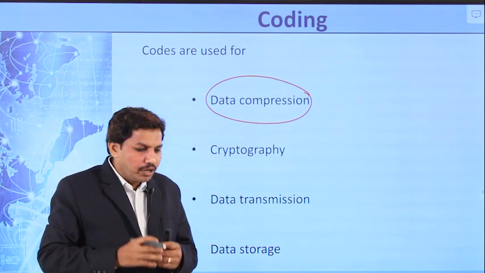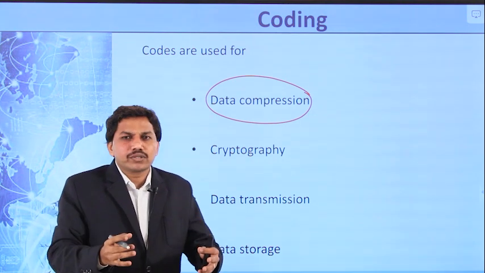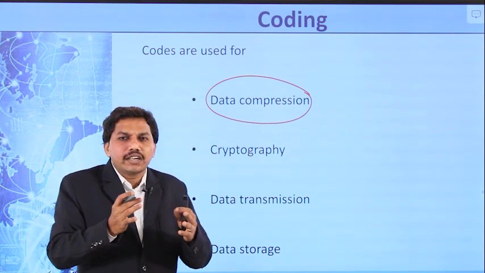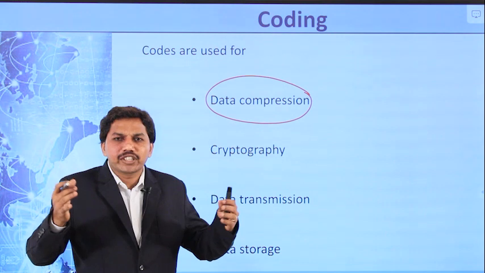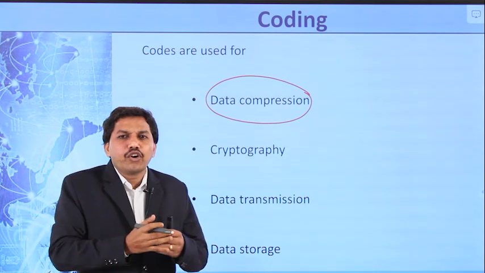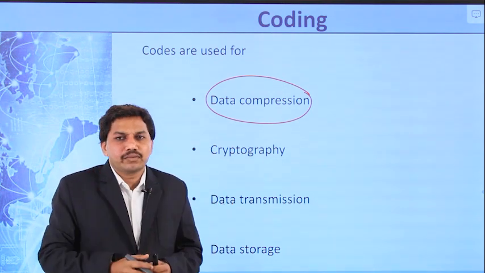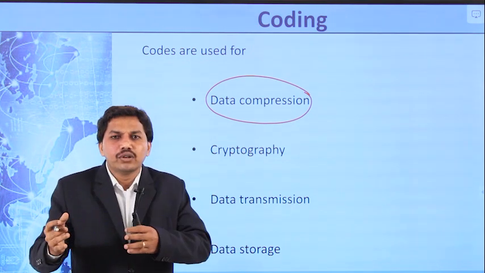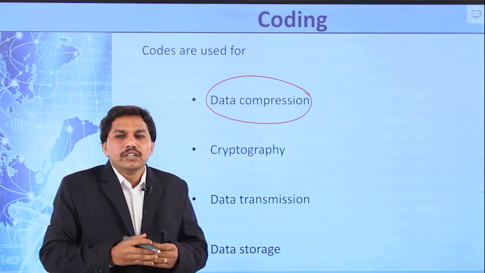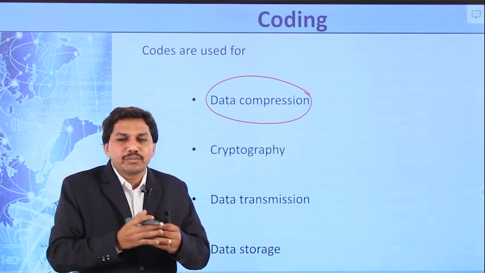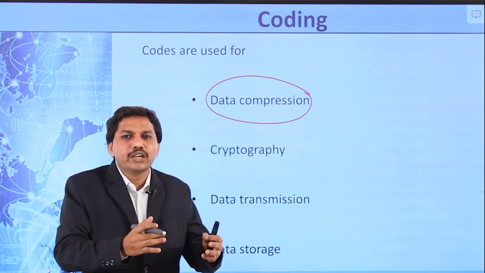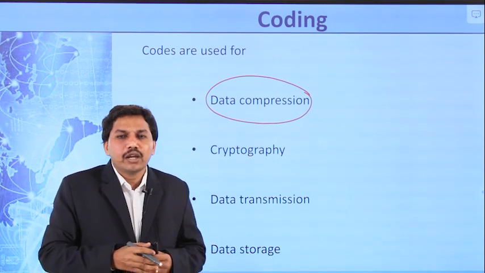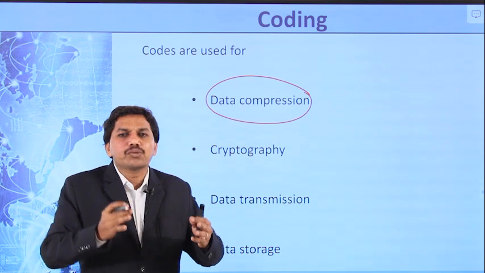For example, sometimes we are compressing the file before uploading it to a mail. When you want to send a file to your friend through mail, sometimes we are compressing. That means a zip file is sent to your friend by attaching it to the email, because the size of the file is large.